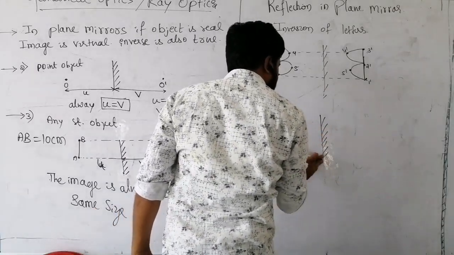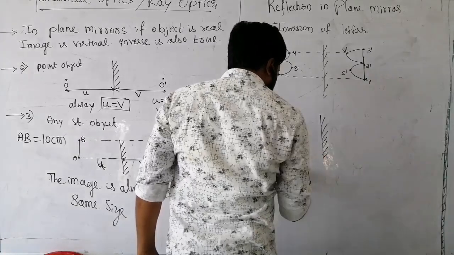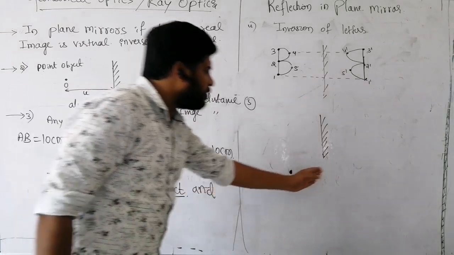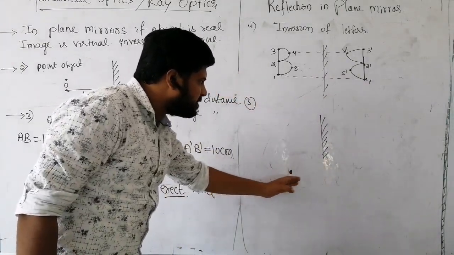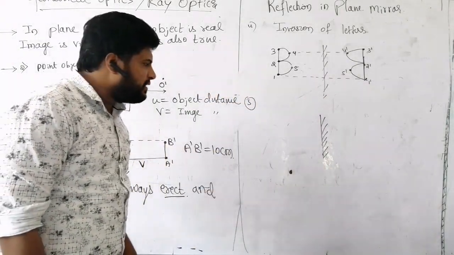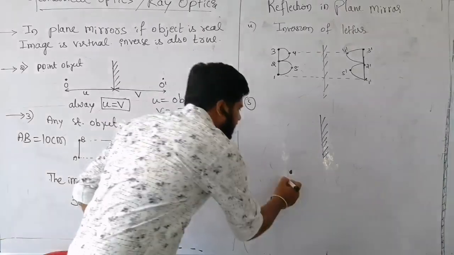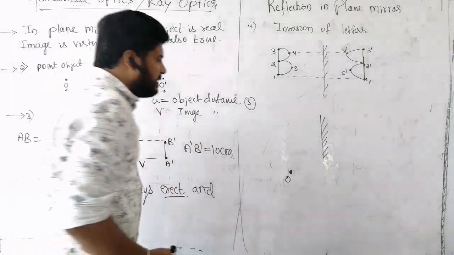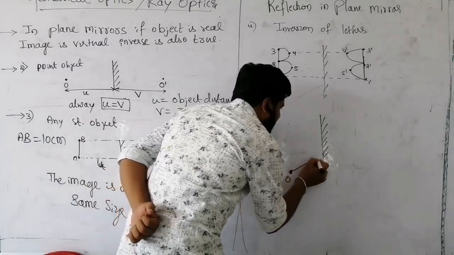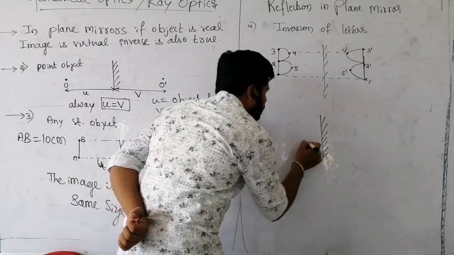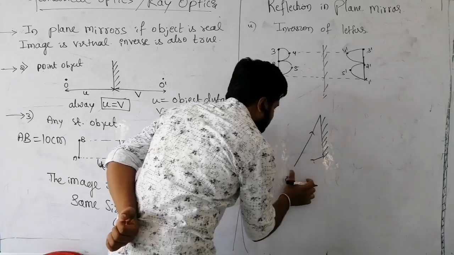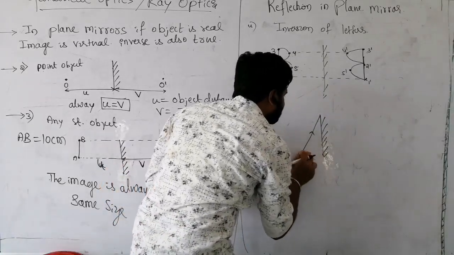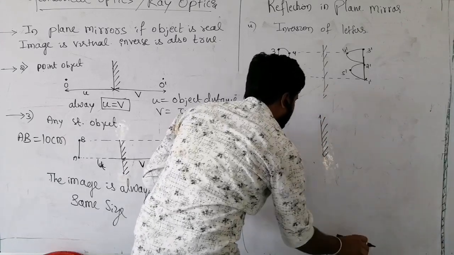And fifth one we will consider, suppose this is a mirror. Here this is object. You can see in front of this object there is no mirror. Then where should the image of this object fall? For this, consider incident rays like this. One is falling on this, one more on this. Consider incident rays falling on the mirror.